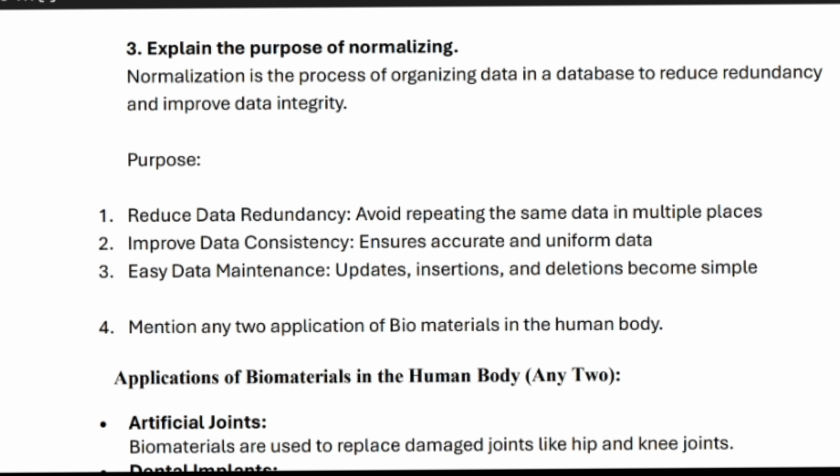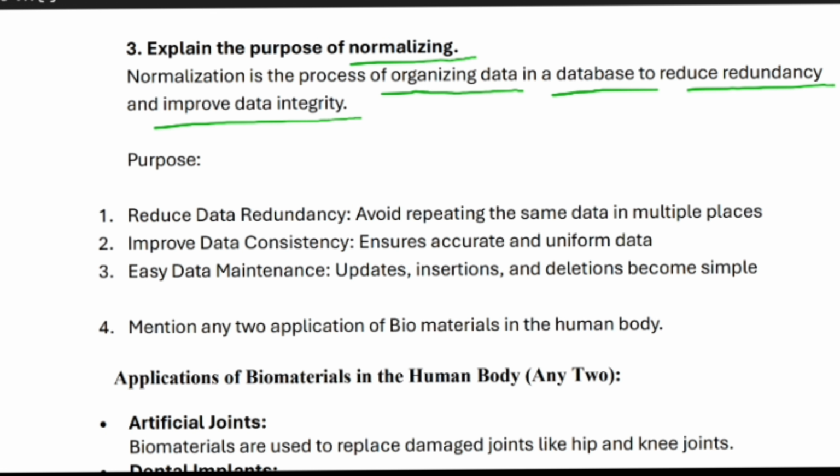Next, explain the purpose of normalizing. First, you should know what normalizing means. Normalizing is a process of organizing data in a database to reduce redundancy and improve data integrity. What is the purpose of normalizing?